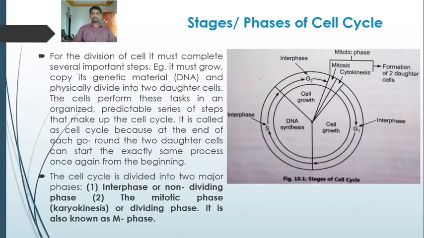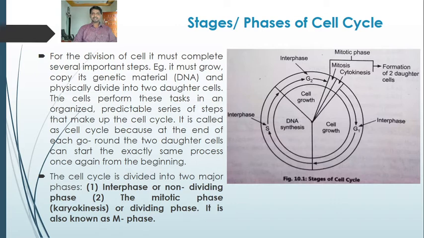Now the stages or phases of the cell cycle. In this diagram we can see the different stages or phases of the cell cycle. For the division of a cell, it must complete several important steps. It must grow, copy its genetic material, that is the DNA, and physically divide into two daughter cells. So these are the three important stages of the cell cycle: growth, copying of DNA, and division of the cell into two daughter cells.